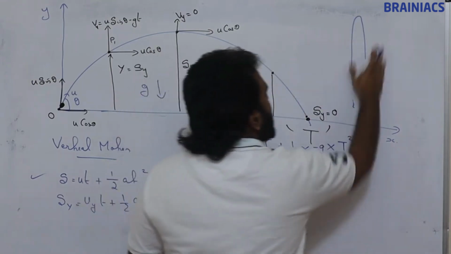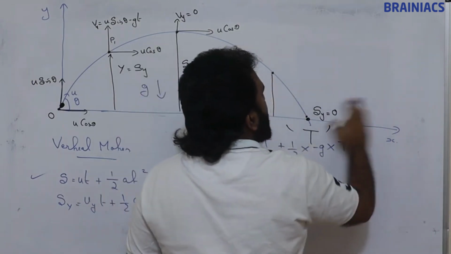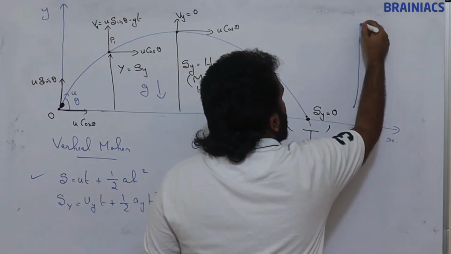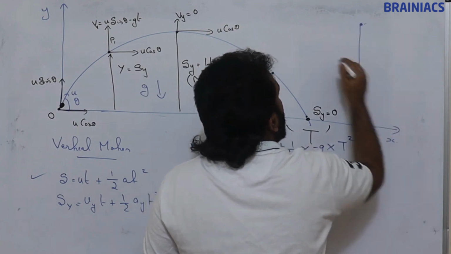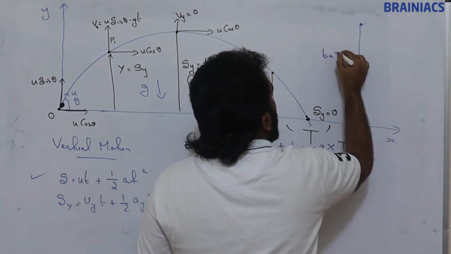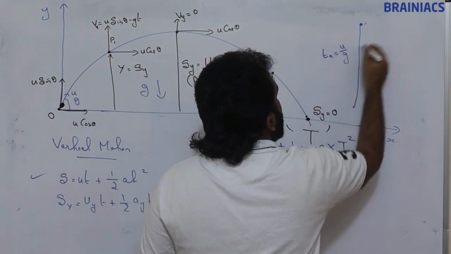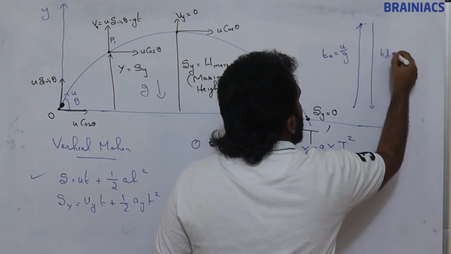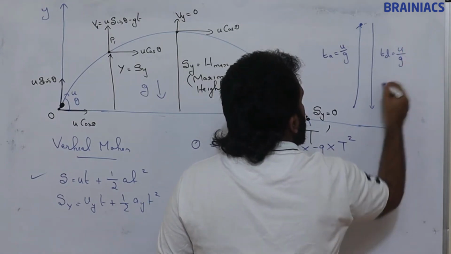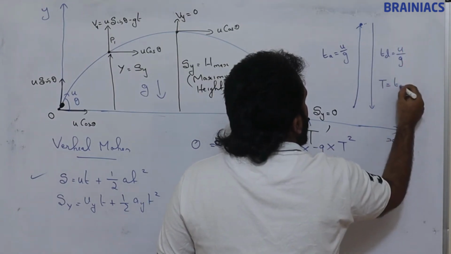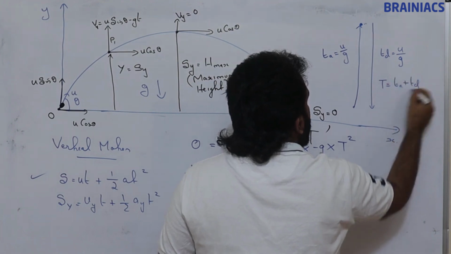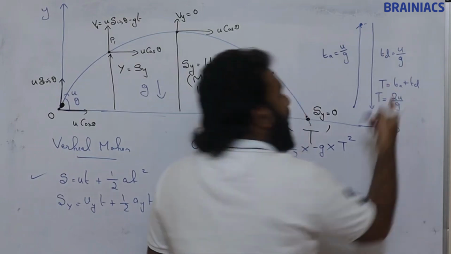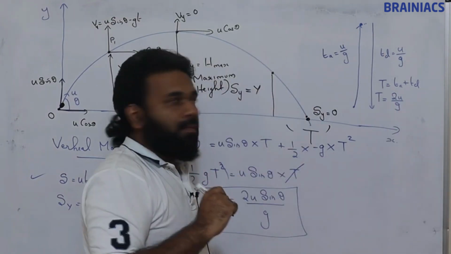While we studied this type of motion, that is vertical motion, the time taken to reach the top, that is time of ascent, is u by g, and the time taken to come down, that is time of descent, is equal to u by g. So here also time of flight is equal to ta plus td, that is 2u by g. We have studied this in motion in one dimension.